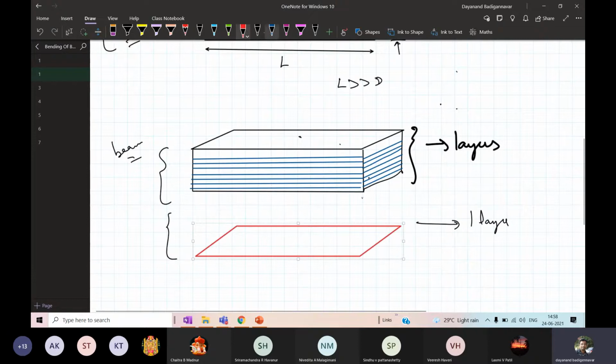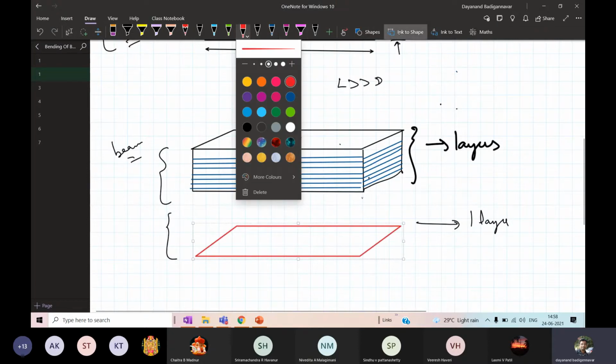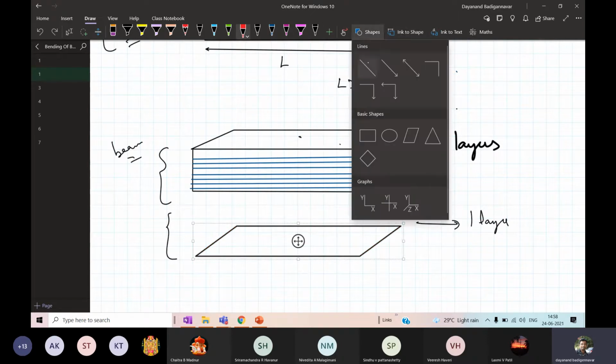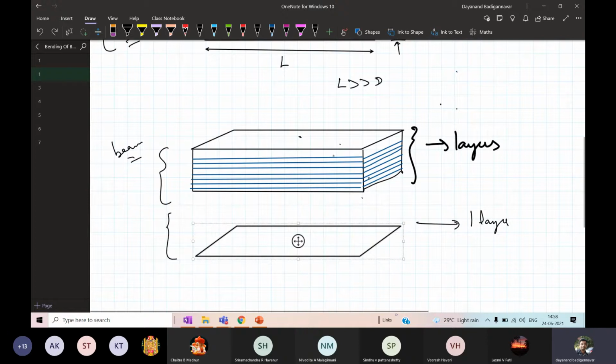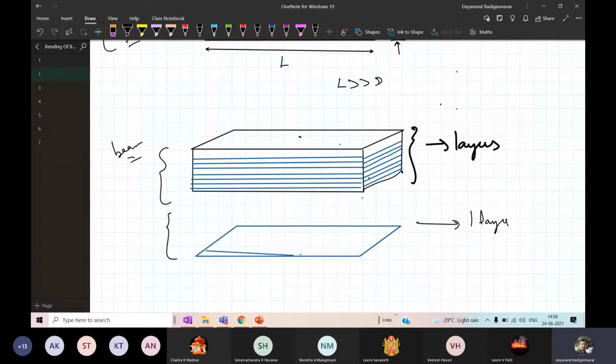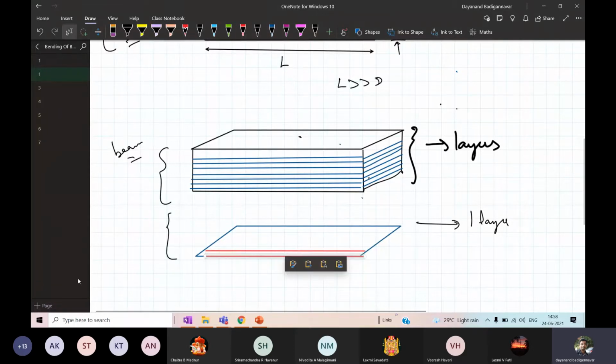So you have to keep in mind, it is made up of many filaments.